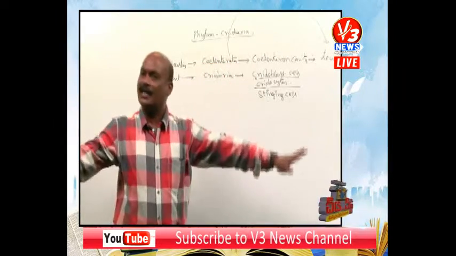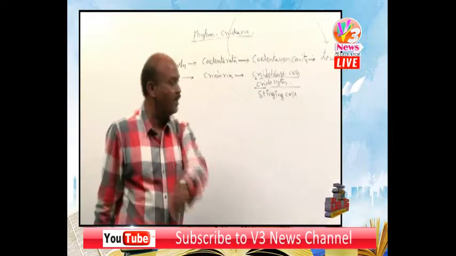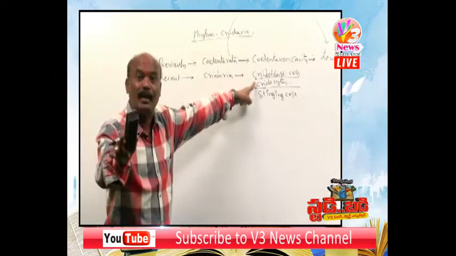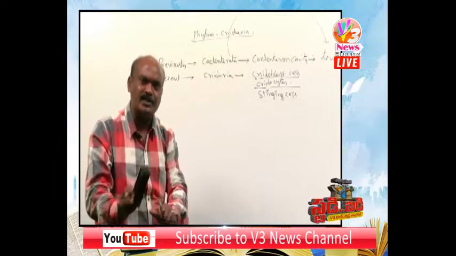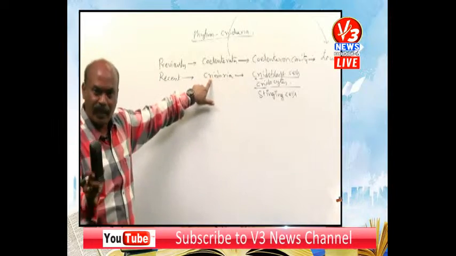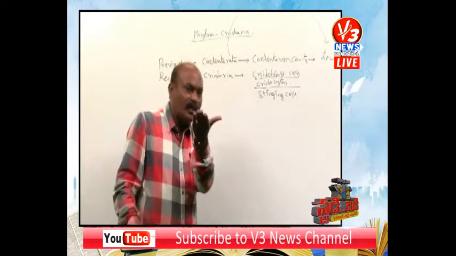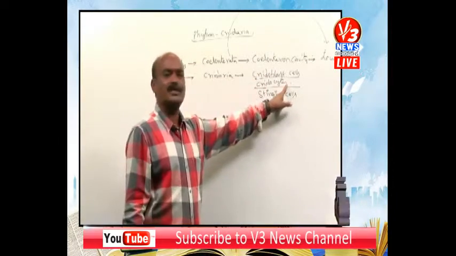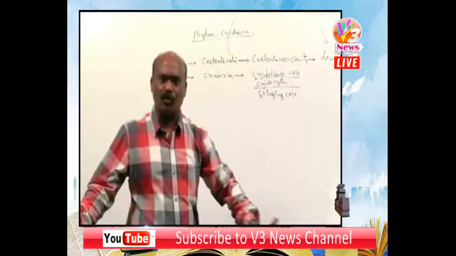All are coelenterates, but about 70% of the coelenterates possess cnidoblast cells. The coelenterates with cnidoblast cells belong to the phylum Cnidaria. The coelenterates without cnidoblast cells are called ctenophores.